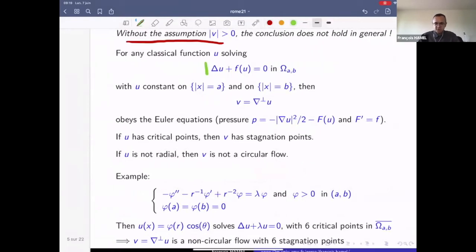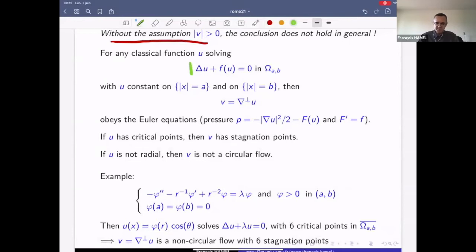a semilinear elliptic equation in the annulus, with a function f which is at least of class C1. It's at least Lipschitz continuous, but let us assume of class C1, and assume that U is constant on each connected component of the boundary. So U is constant on the circle of radius A and on the circle of radius B, but the values can be different.